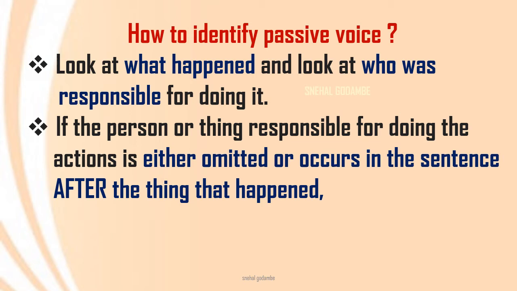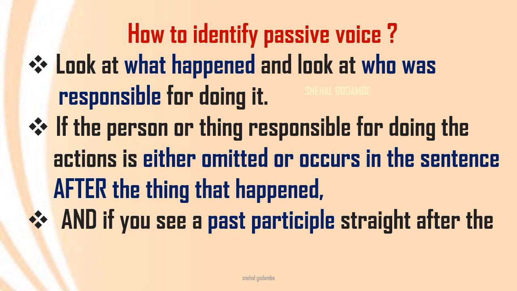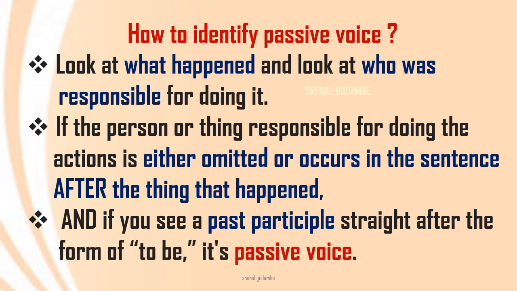Sometimes we omit the person or the thing who is doing the action. We will see examples of this sentence. And if you see a past participle straight after the form of to be, it's passive voice. Ravan was killed by Ram. So, form of be plus past participle. So, that is straight passive voice. So, these are some tips how to identify the passive voice.